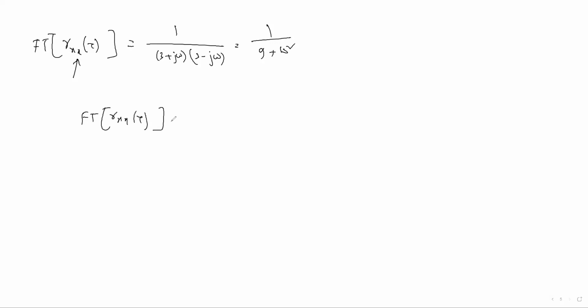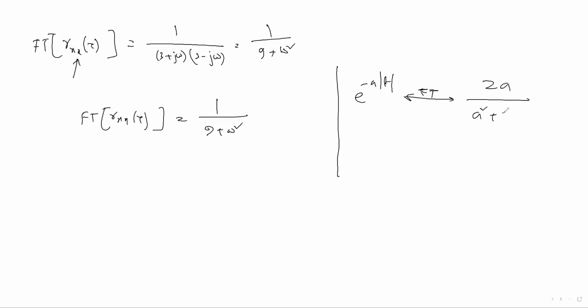The Fourier transform of Rxx(tau) is 1 by 9 plus omega square. So how can we find the inverse? You have to apply one formula I have given earlier: the Fourier transform of e to the minus a mod t gives 2a by a square plus omega square.